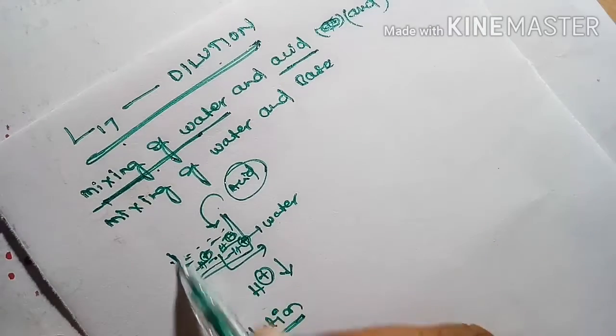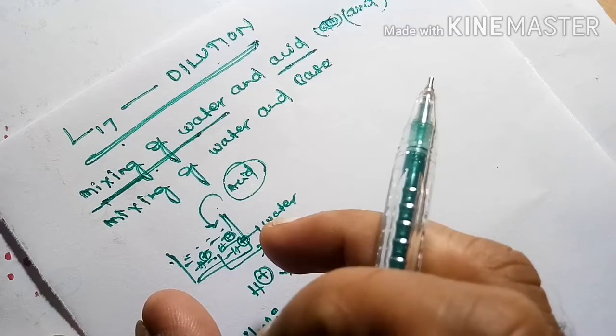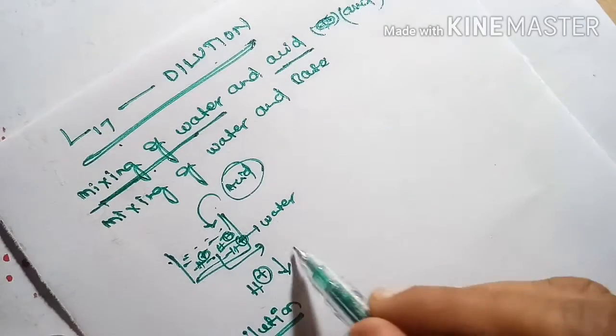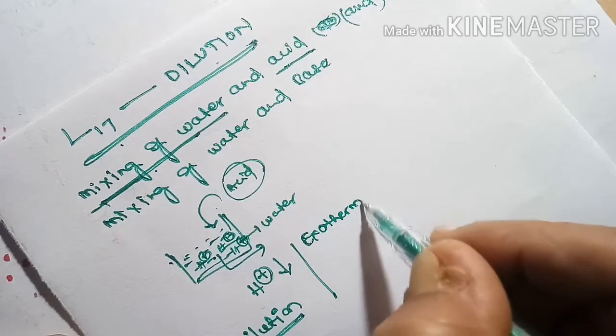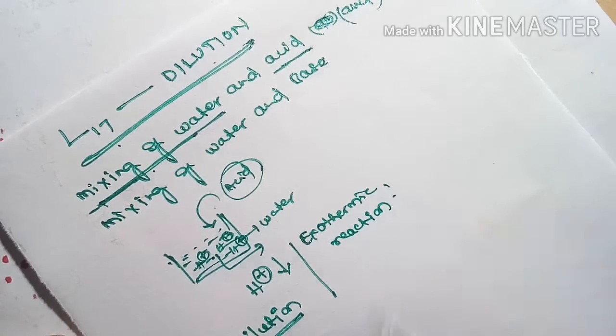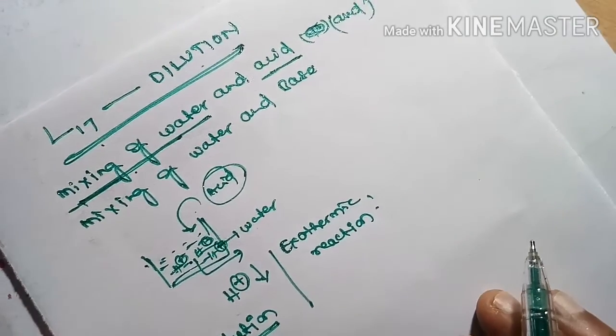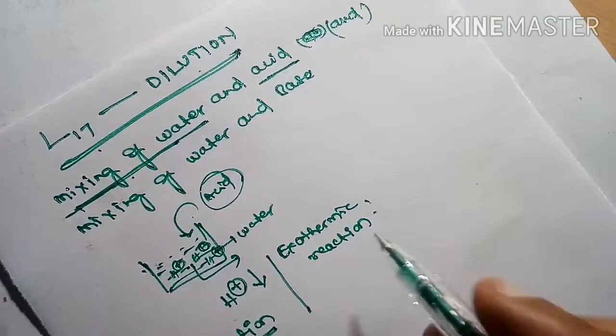If we touch this vessel with our hands, what will happen? We feel hot. That means this is an exothermic reaction. What is an exothermic reaction? A reaction in which heat energy is released is called an exothermic reaction.